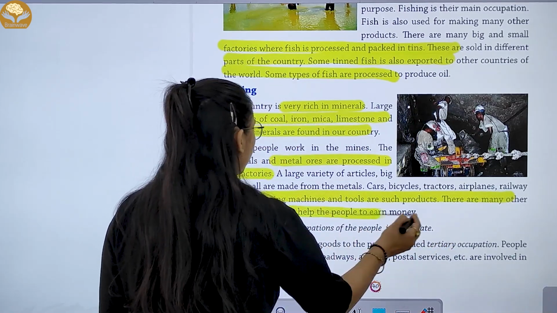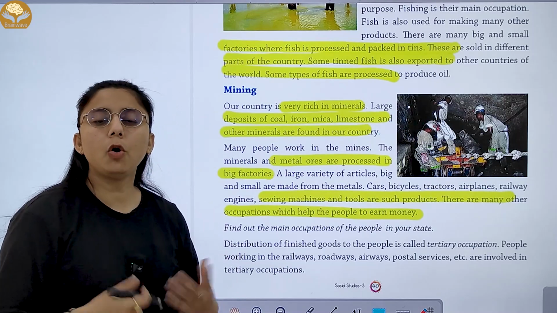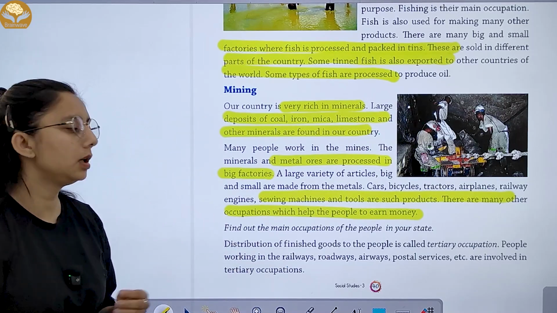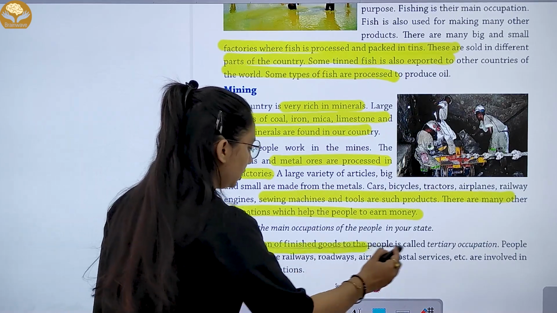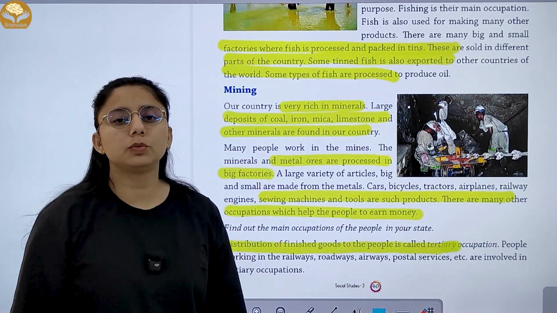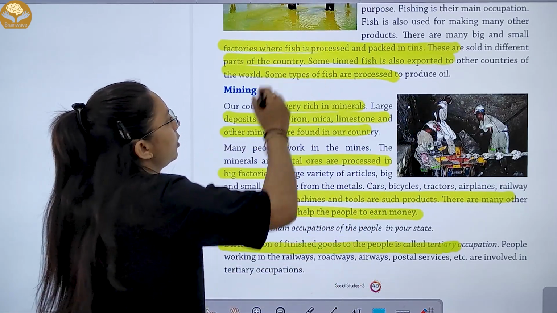There are many other occupations which help the people to earn money. See, there are many different occupations by which you can earn money. Distribution of finished goods to the people, we call this tertiary occupation. Like railways, roadways, airways, postal service, they are involved in the tertiary occupation.